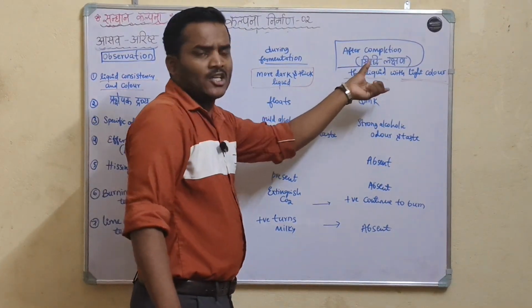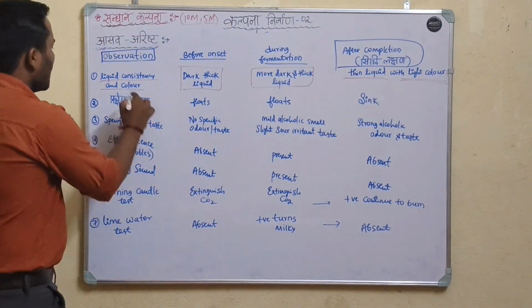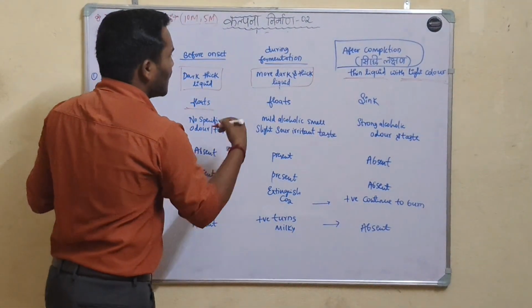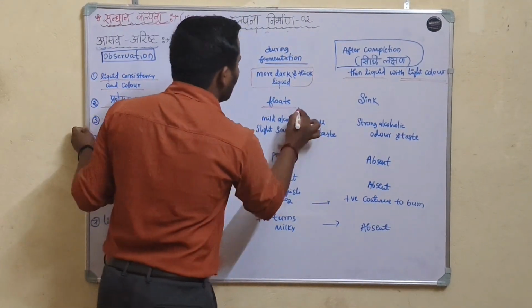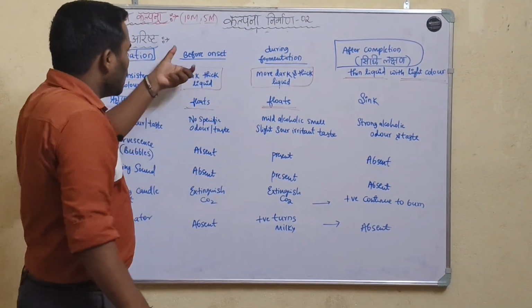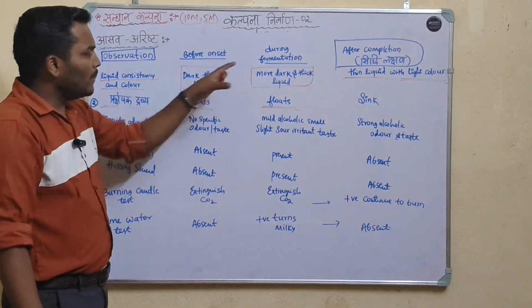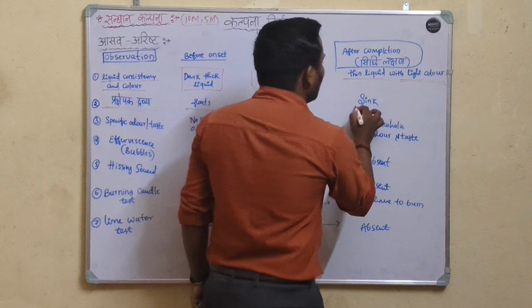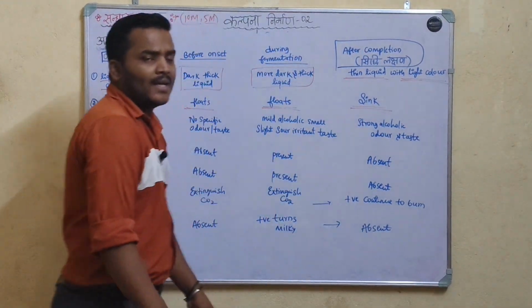This is siddhi lakshana. Okay, prakshepaka dravya, before onset it floats, and during fermentation it also floats. Before onset and during fermentation, prakshepaka dravya floats, but after complete fermentation it sinks.